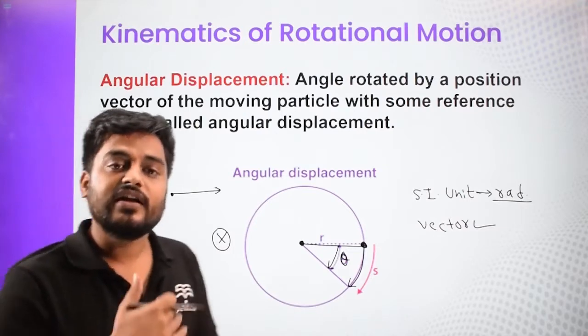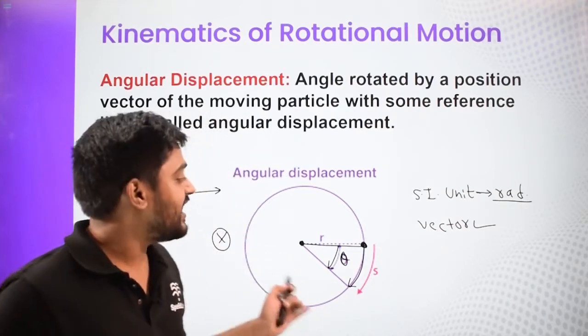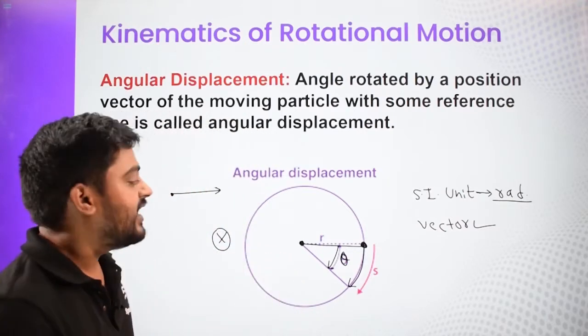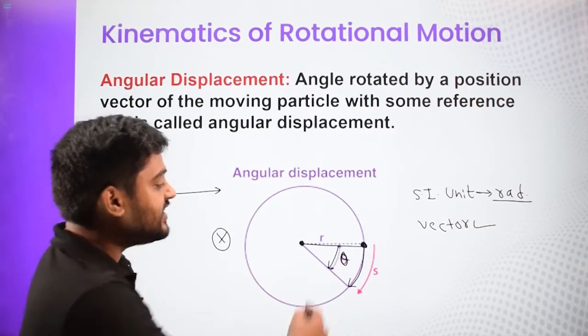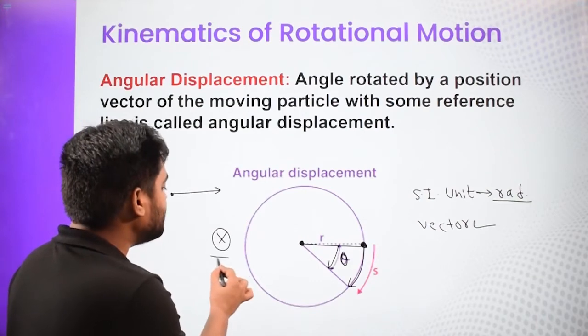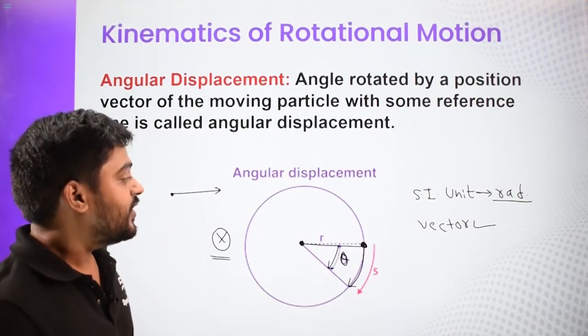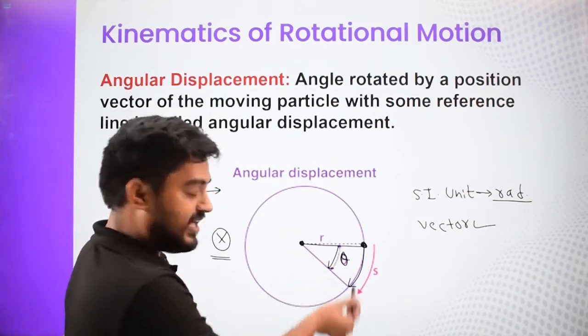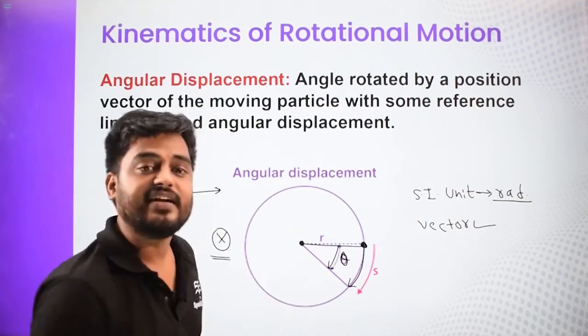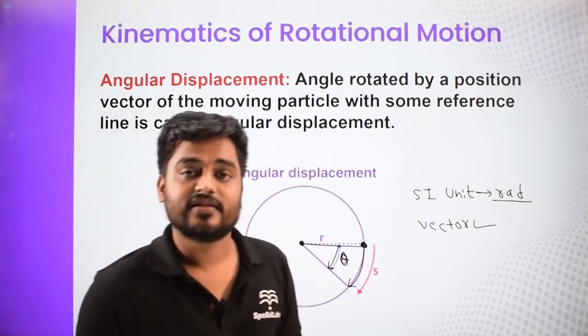Generally, if it is anti-clockwise, then it is out of the plane of the paper, and if it is clockwise, then it is into the plane of the paper. In this case, it is moving clockwise, so we will say into the plane of the paper. So the direction of angular displacement is perpendicular to the plane, passing through the center. So kind of it's along the axis, right?